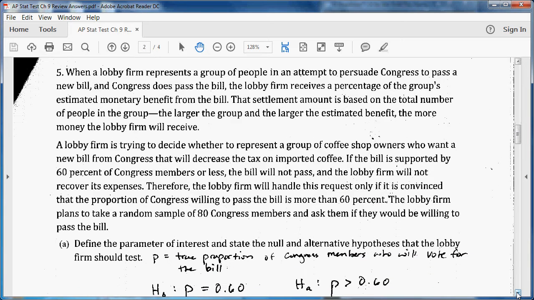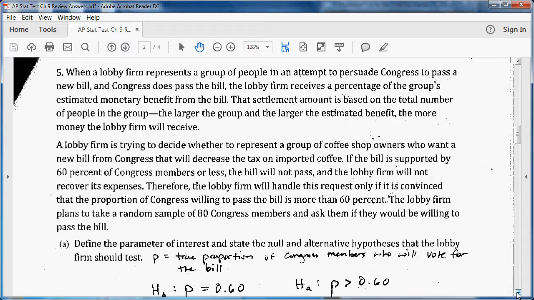Number 5, when a lobby firm represents a group of people in an attempt to persuade Congress to pass a new bill, and Congress does pass the bill, the lobby firm receives a percentage of the group's estimated monetary benefit from the bill. That settlement amount is based on the total number of people in the group. The larger the group and the larger the estimated benefit, the more money the lobby firm will receive. A lobby firm is trying to decide whether to represent a group of coffee shop owners who want the new bill from Congress that will decrease the tax on imported coffee.